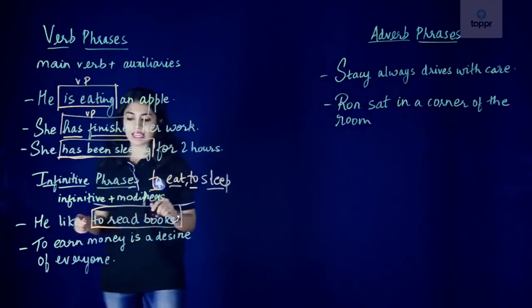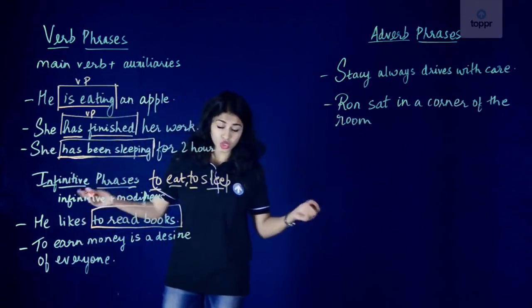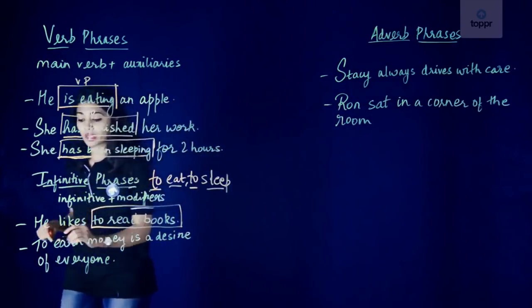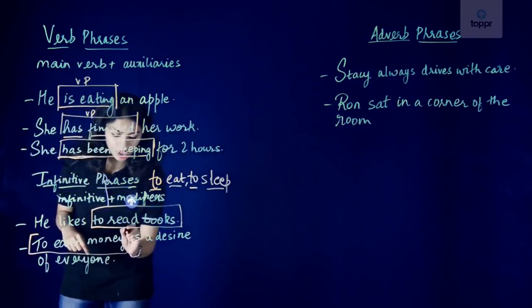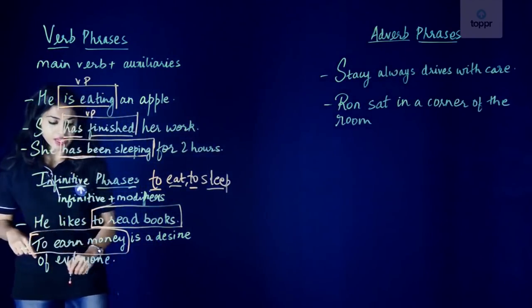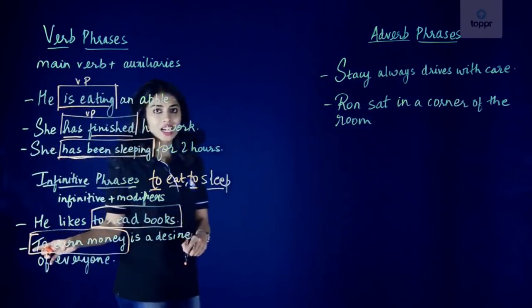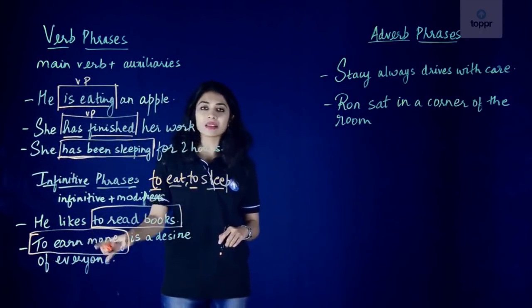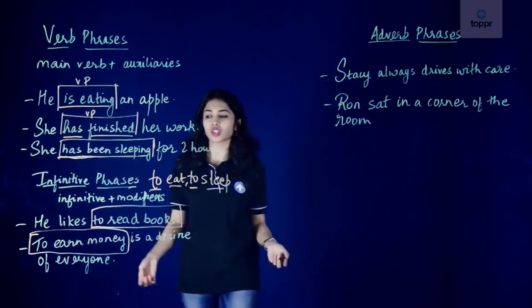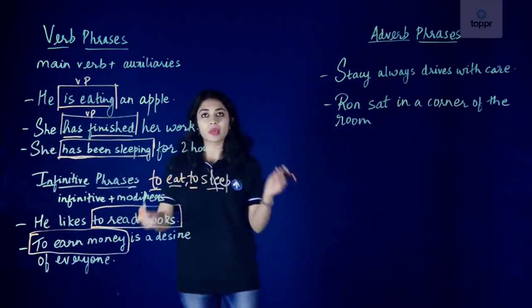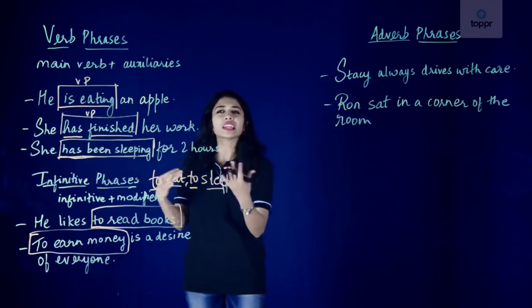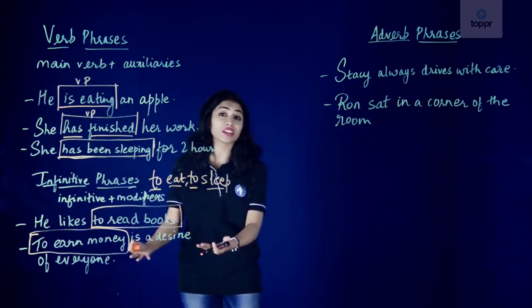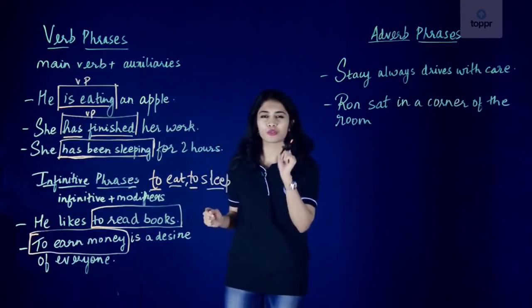To earn money is a desire of everyone, which is true. So to earn money, because we have the word to here, becomes our infinitive phrase. To earn is our infinitive verb and money is simply a modifier, and that is the structure of the infinitive phrase. We have the infinitive plus a modifier, and this is a very simple phrase to identify because we simply have to look out for that to.